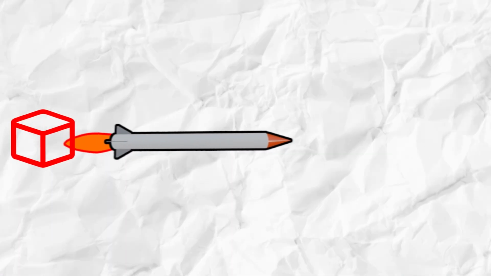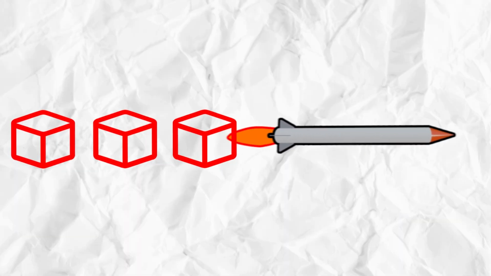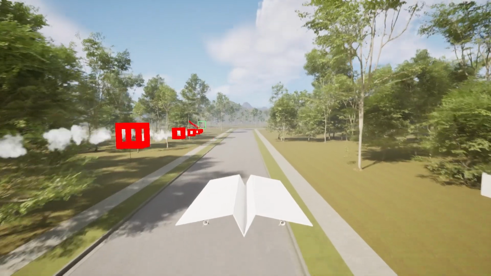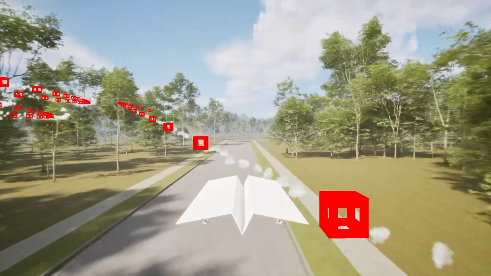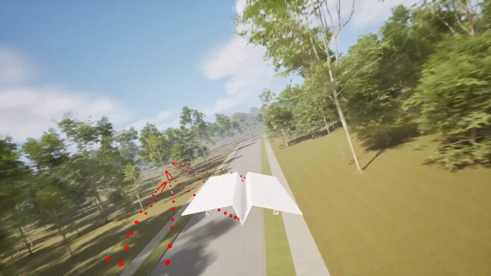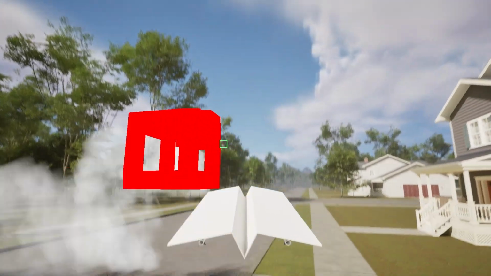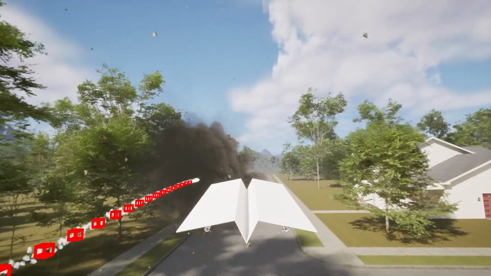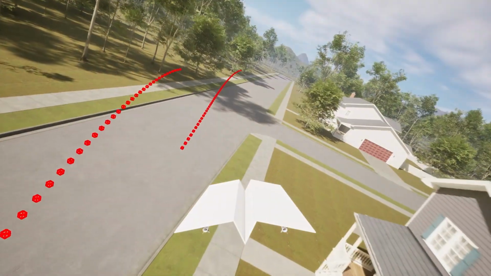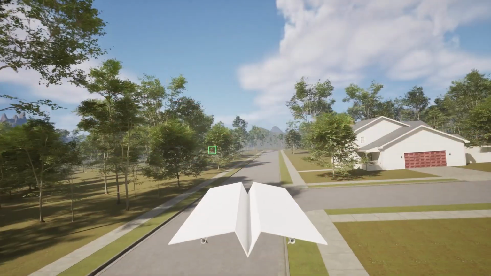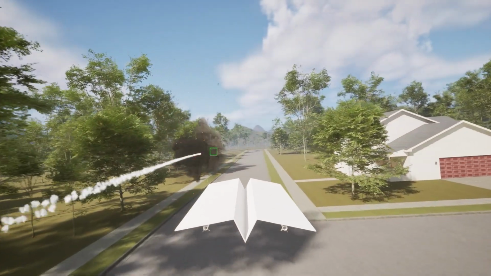I also wanted to see the trajectory of the missile, so I made it draw boxes along the way to its target. Here is the first attempt, which is hard to describe. It looks like the missile went totally crazy. Let's see the trajectories. What the fuck? Okay, this is the second attempt. It's much cleaner than the first one, mostly because it's very hard to do worse than that, but let's see the trajectory of the missiles. Not bad. It seems like we have a working guided missile now.